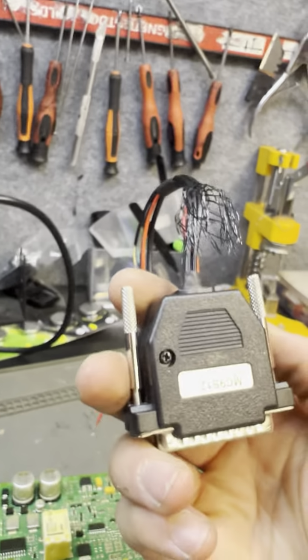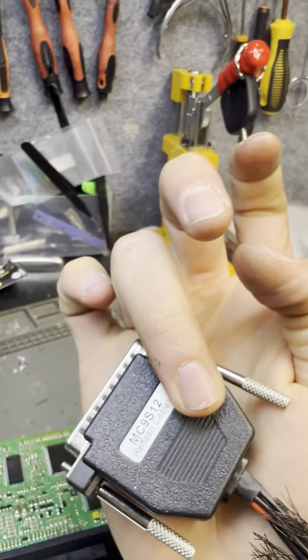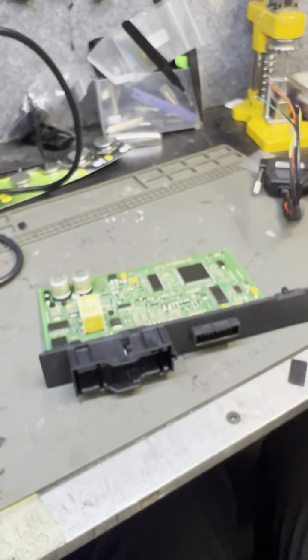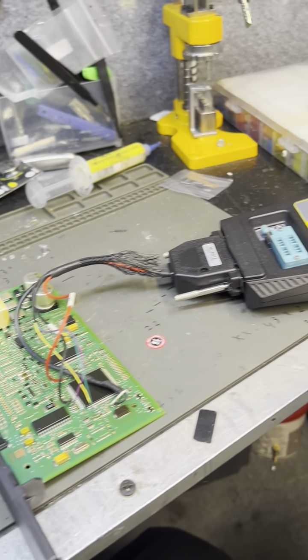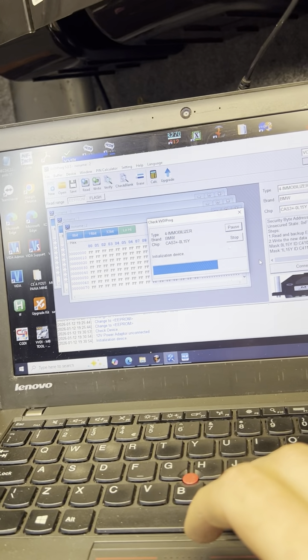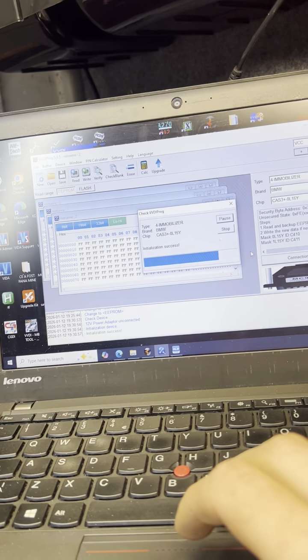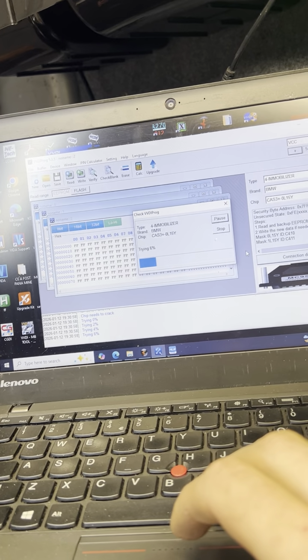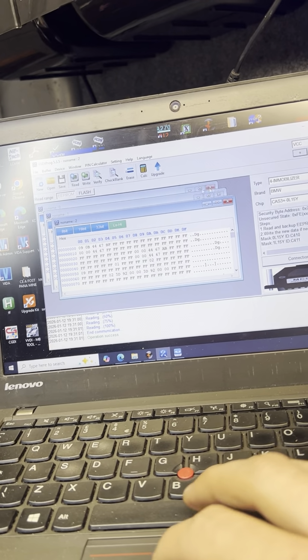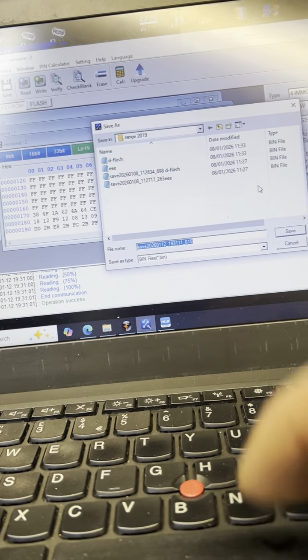And solder the cables of our MC9S12 adapter that goes into VDI Prog. I'll do that quickly. Alright, everything is connected. Now we go read. That's it, our file is read. So we save.